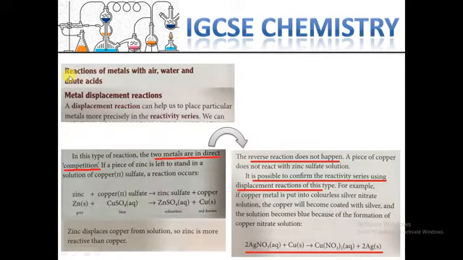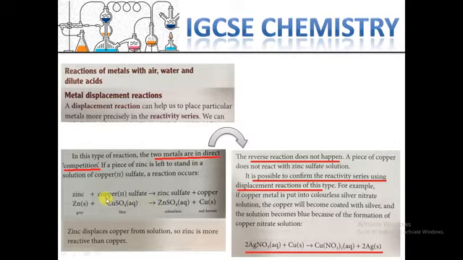And another part, reaction of metal with air, water, and dilute acid. So in this type of reaction, the two metals are in direct competition. If there are two types of metal, they compete with each other to react either with water or air or dilute acid or whatever.